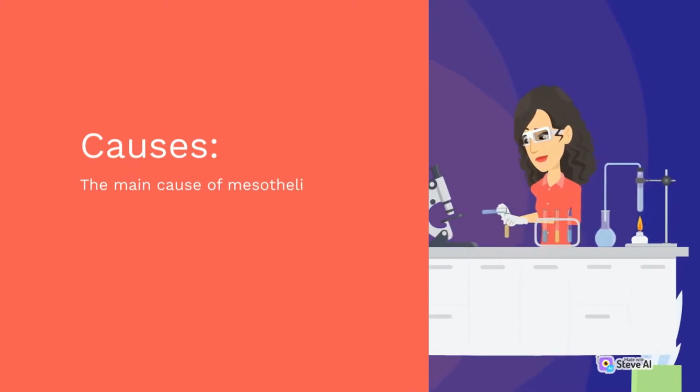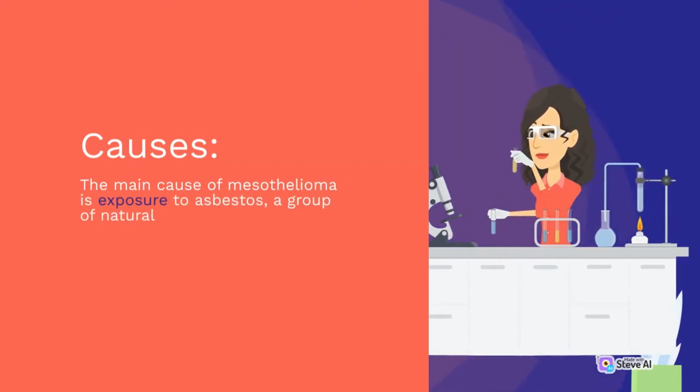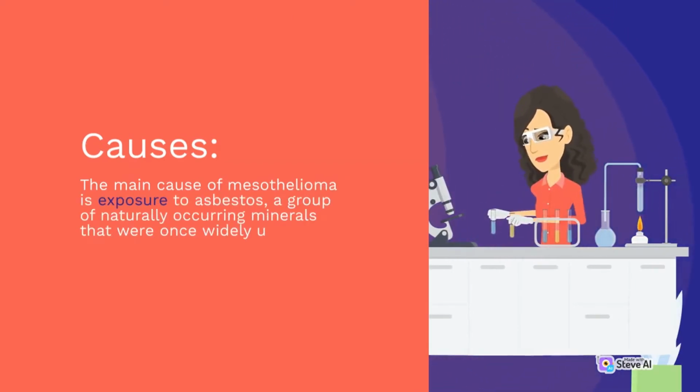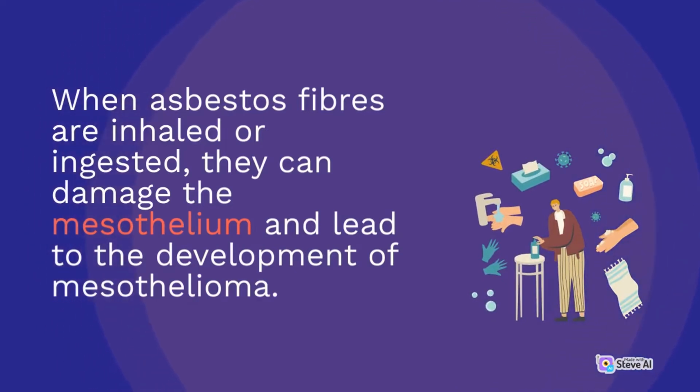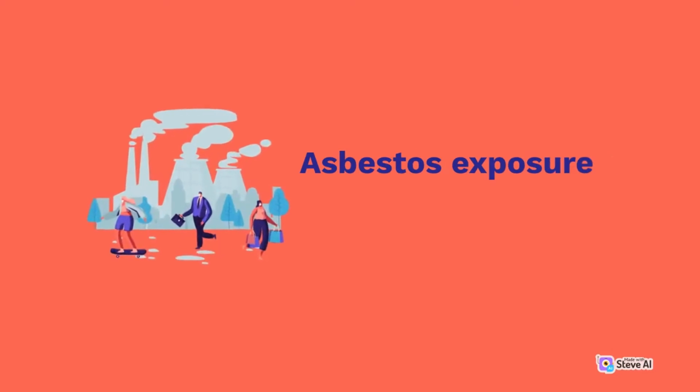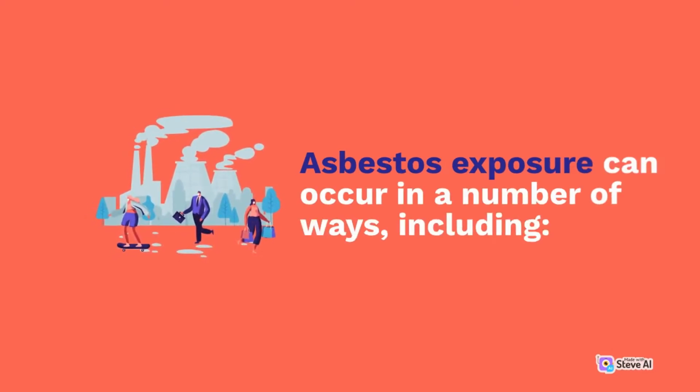Causes. The main cause of mesothelioma is exposure to asbestos, a group of naturally occurring minerals that were once widely used in construction. When asbestos fibers are inhaled or ingested, they can damage the mesothelium and lead to the development of mesothelioma.